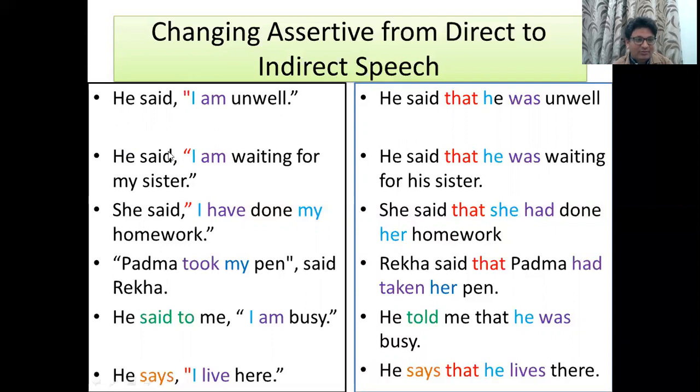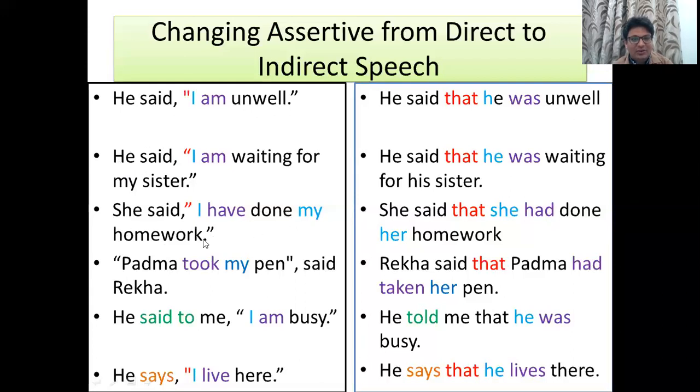Subjective case of he is he, but the possessive case of he is his. So the answer is, he said that he was waiting for his sister. Now we'll move to the next sentence.